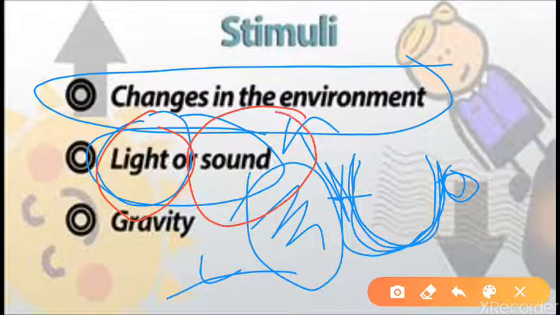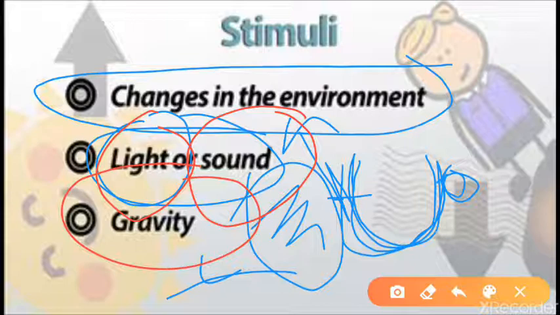If we take the example of sound, if there is a lot of sound, if the loudspeakers are just on, you will move away from there, so that is also a change. Maybe if some song is played, you will dance. So this is the stimuli. Gravity is also a type of stimulus. Whenever we throw a ball, it will pull downward.